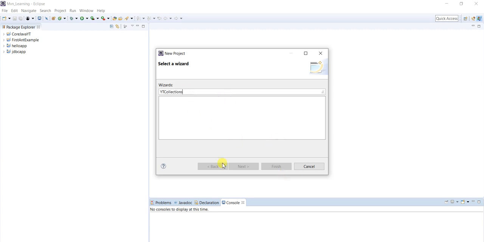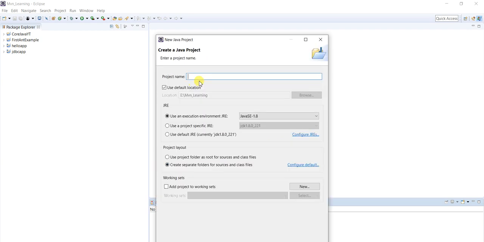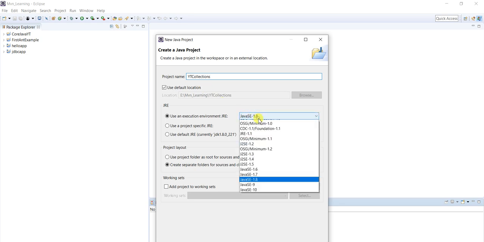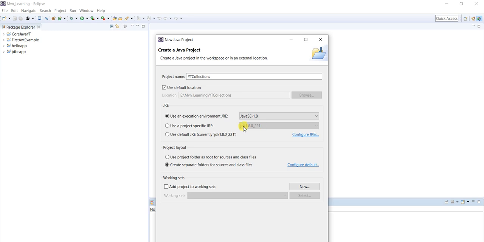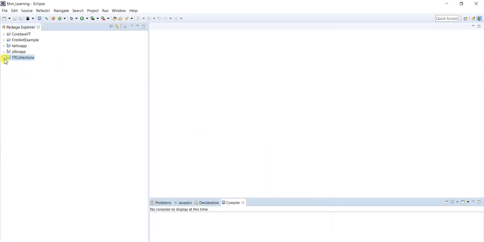Okay, fine, what I'm typing over here, we have to select Java project first, sorry. Then you have to give the project name, and here is a JDK. You can change it as per your project. If you want 1.7, go for 1.7, and this is the default JDK in my system. It could be any number, don't worry about that, and hit finish. It will create a project, collections. Go to SRC, hit new,